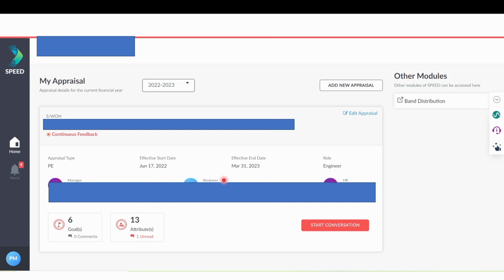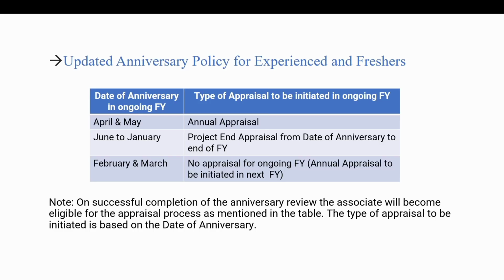Now one more important thing in this case is that a lot of people are confused between goals and attributes. So let us discuss that. You might ask, what exactly are goals and attributes? The goals are nothing but targets or some tasks that are given to you by your manager or your reviewer, and you have to complete those goals. You might also ask me what attributes is, so we will explain that also in detail. Now first let us go ahead and discuss this point.